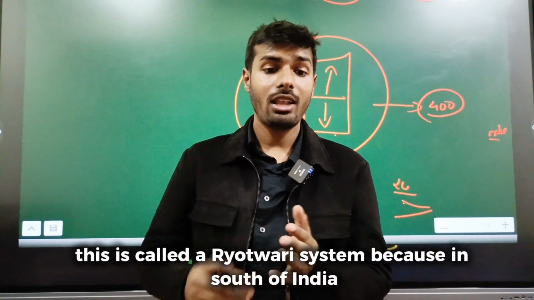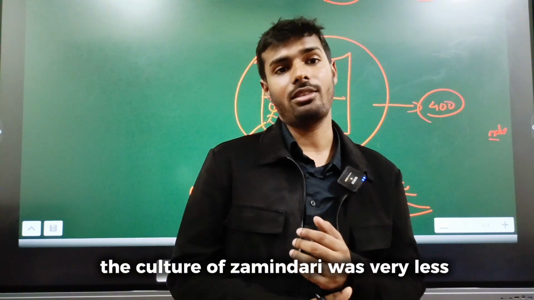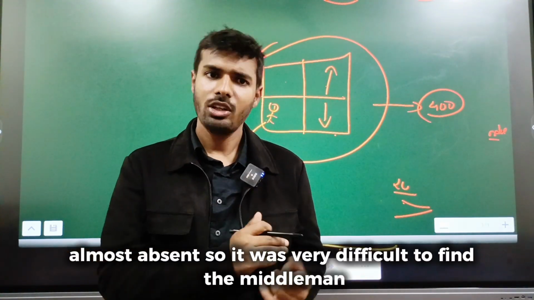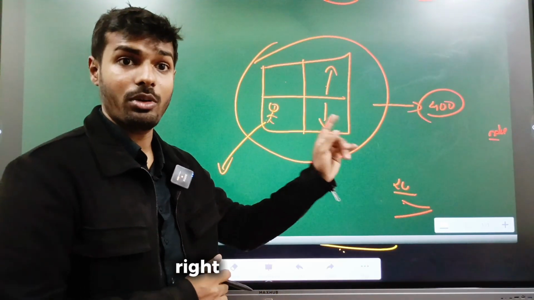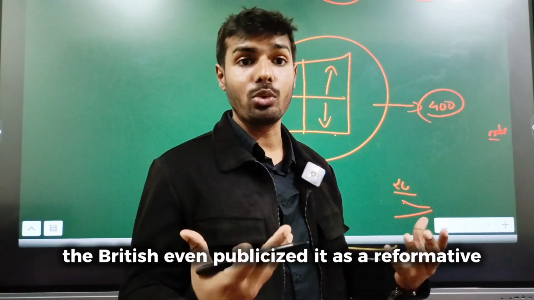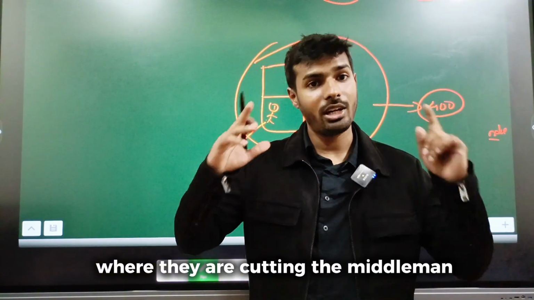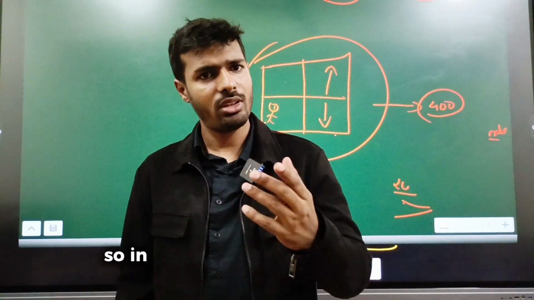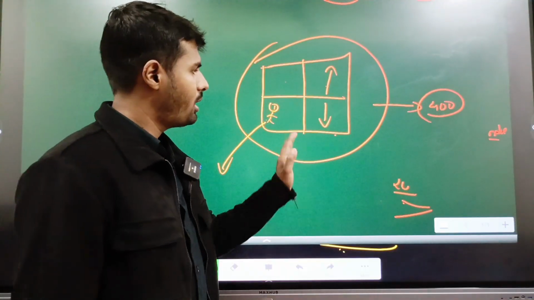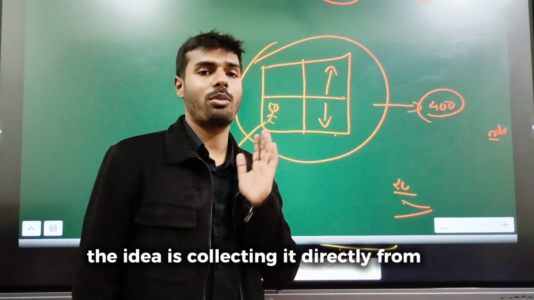Because in south of India, the culture of zamindari was very less, almost absent. So it was very difficult to find the middleman. So the British came up with a direct system, the Ryotwari System. The British even publicized it as a reformative move, where they are cutting the middlemen and dealing directly with the peasants. So in that way, this was also partially successful. They ran it for some time. The idea is collecting it directly from the peasants.